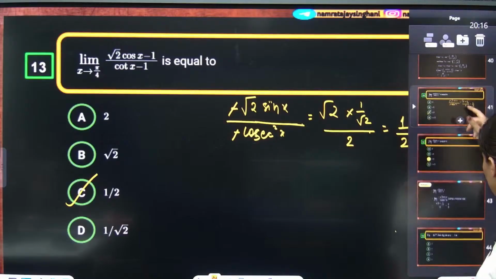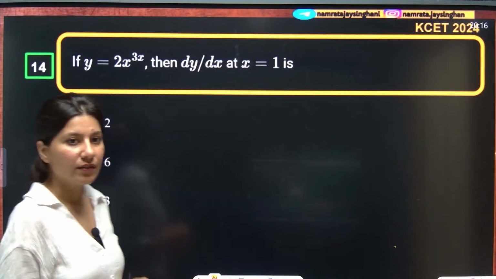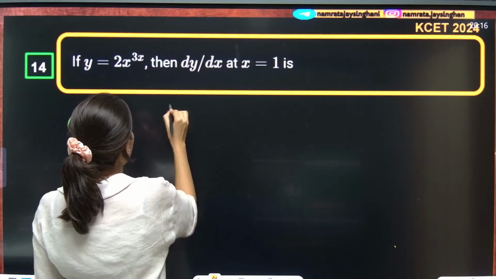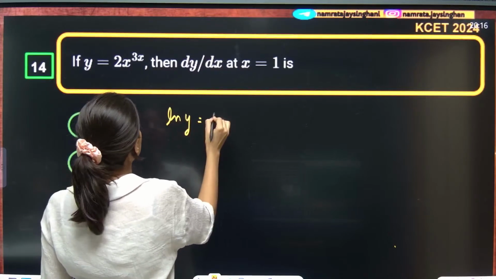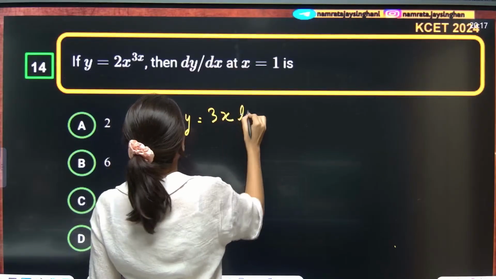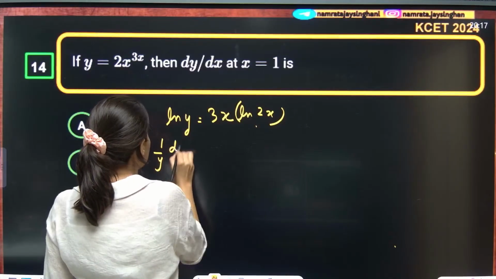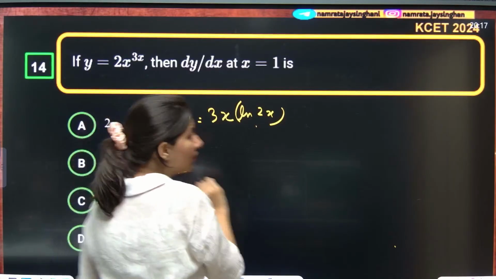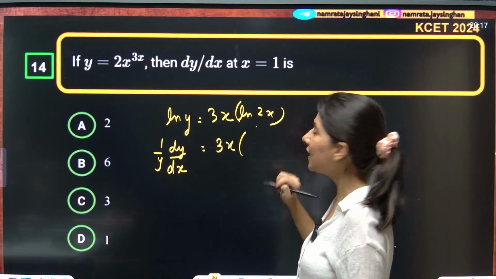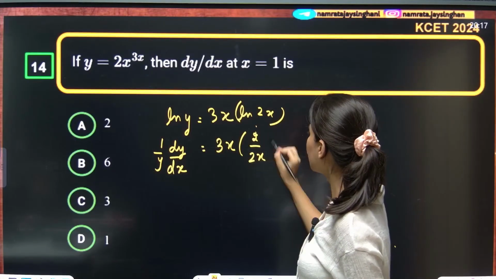Alrighty, the next question. y is equals to 2x raised to power 3x, correct? dy by dx at x equals to 1. So now, log of y is equals to, taking log both the sides, 3x will come in front, log 2x. Now differentiate: 1 by y dy by dx. Logarithmic differentiation, do you remember it? Now 3x will be kept constant. Derivative of log of 2x will be 1 by 2x and there will be 2.